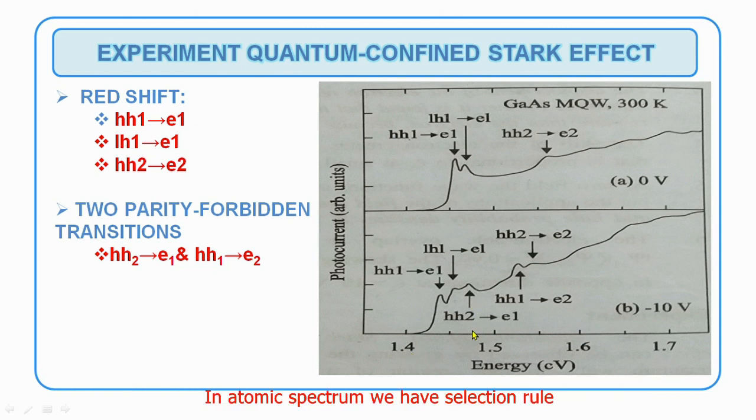In atomic spectra, we have selection rules. The same thing applies in quantum mechanics also. The selection rule in quantum is that during an electron transition, the parity should be inverted. So we have observed two parity forbidden transitions in graph B. This redshift and two parity forbidden transitions clearly give the experimental evidence of quantum confined Stark effect. I will repeat it once again.